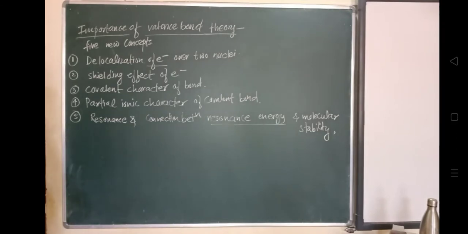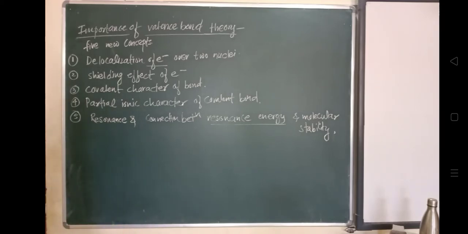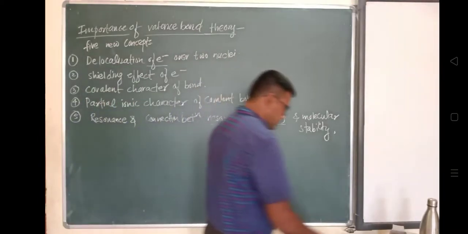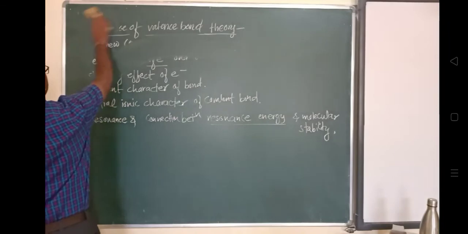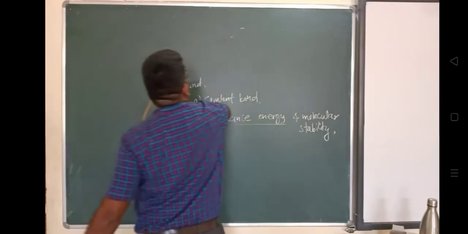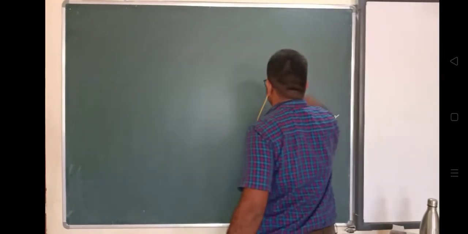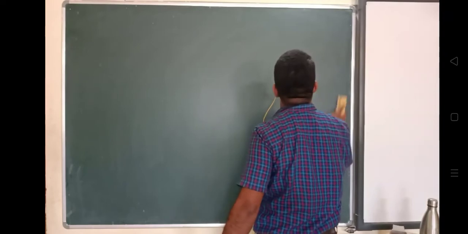But this valence bond theory also has some limitations. We will focus on those limitations. More detail about these concepts we will study in further classes.